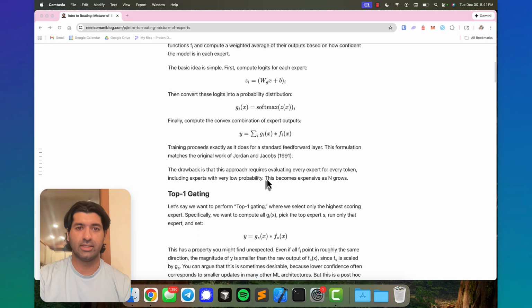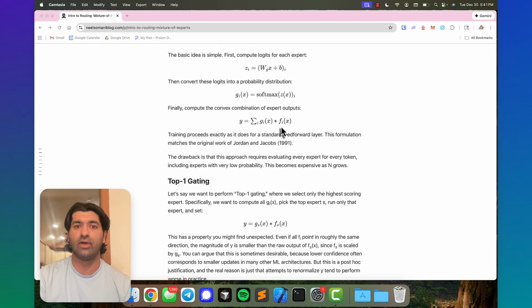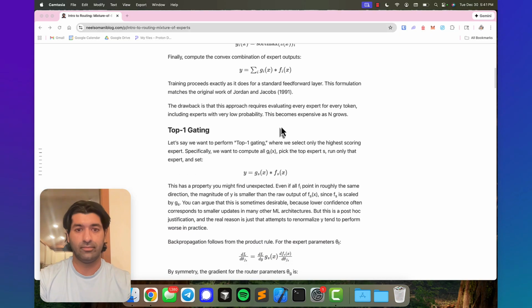So the problem with this is that you still have to compute every single f sub i. Even if an f sub i has a very low weight, we really don't think it's going to be useful for this token, we still have to compute it. So that motivates the idea of gating.